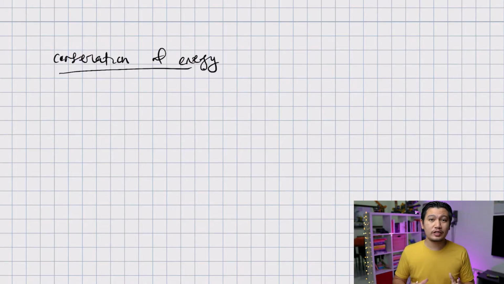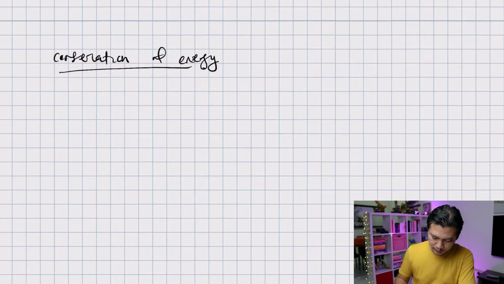The law of conservation of energy says that the rate of heat that is transferred into a system minus the rate of work that the system is doing is equal to the rate of change of energy. Okay, so that is pretty straightforward.